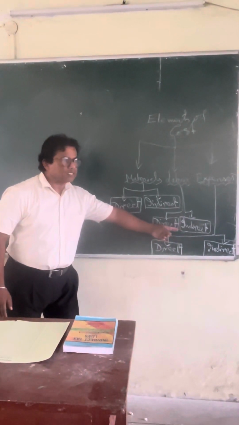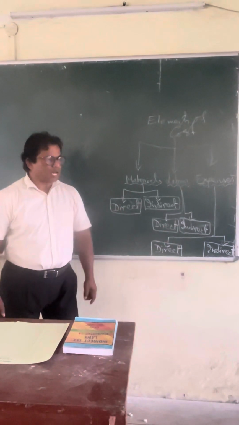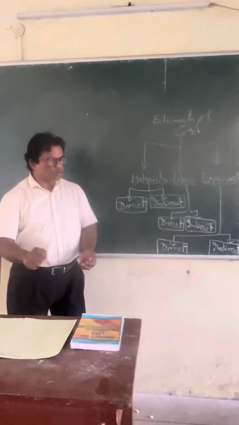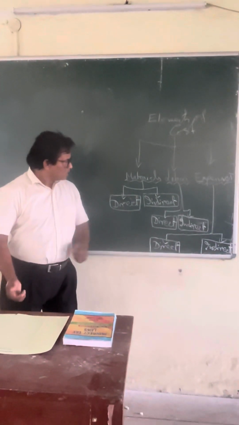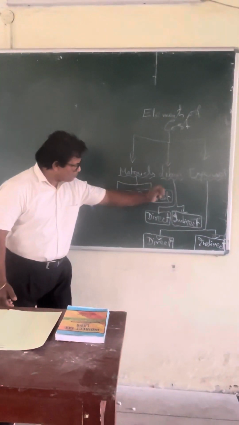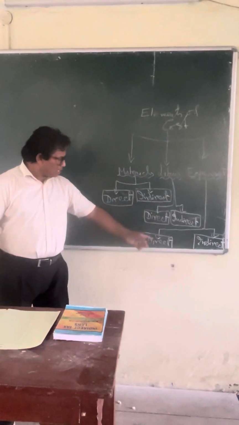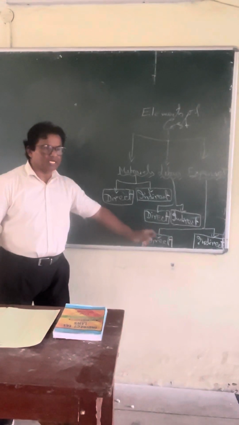Or think of an aeroplane: the pilot is the main person, the pilot is the direct labor. And the air hostess or ground people at the airport, those who work, are indirect labor. So you understood this? And expenses, again direct and indirect. These are all elements of cost. In expenses you will find some direct and some indirect.